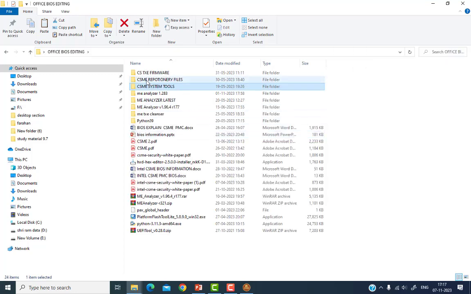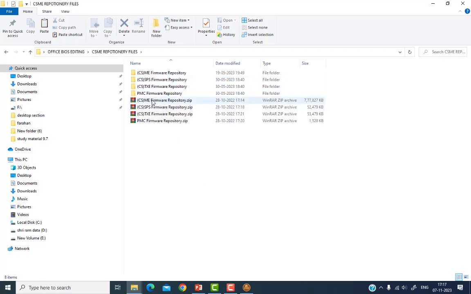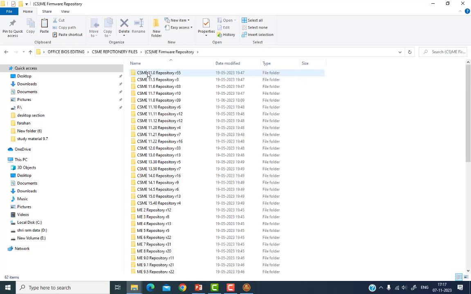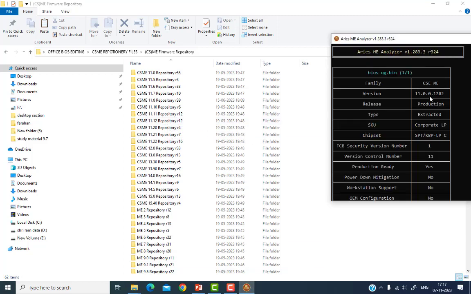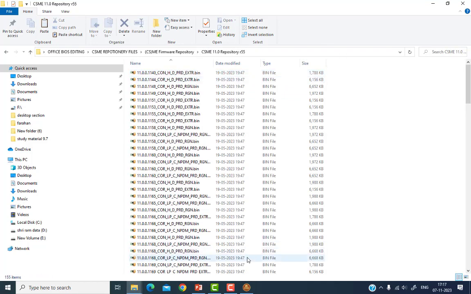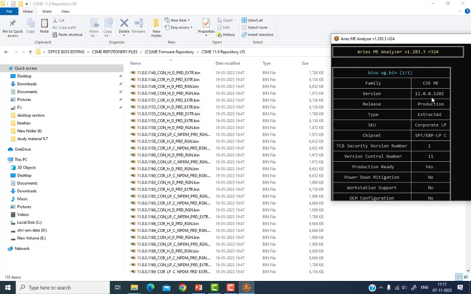In this folder I have the CSME repository file. So I'll go to the CSME firmware repository. The number is 11.0, then 11.0.0.1202.